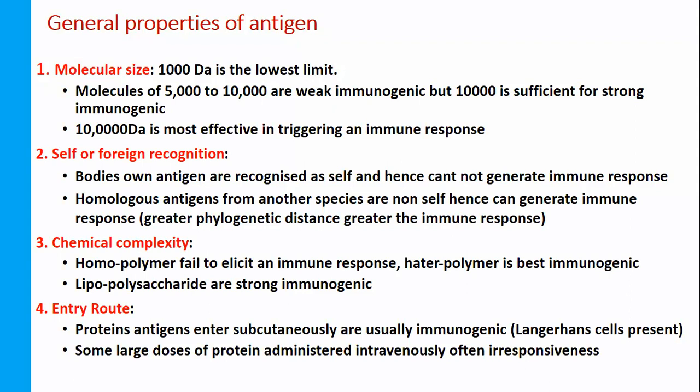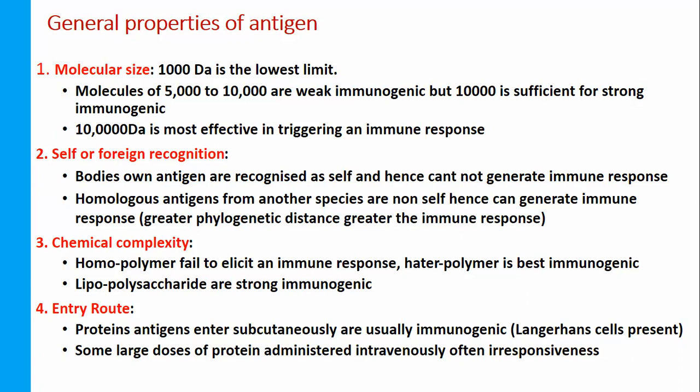Again, for non-self, we know that the greater the phylogenetic distance, the greater the immune response. We have already discussed that in class. In chemical complexity, we know that heteropolymers are more efficient than homopolymers. At the same time, we know lipopolysaccharide is a strong immunogen. Now, entry route: Langerhans cells and macrophages are present in the skin.